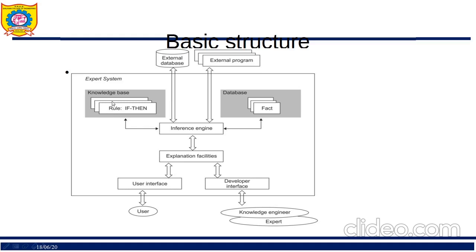If I'm suffering only from sneezing, then I have only a cold. These kinds of problems I call rules, and these rules are present in the knowledge base. So I can say the knowledge base has a set of rules which are used to represent the domain knowledge. It represents the knowledge, if-then. Second, I have the database. We have already seen the database. It includes all the facts. These are used to match the if part of the rule. If I need facts, the facts are present in this database.